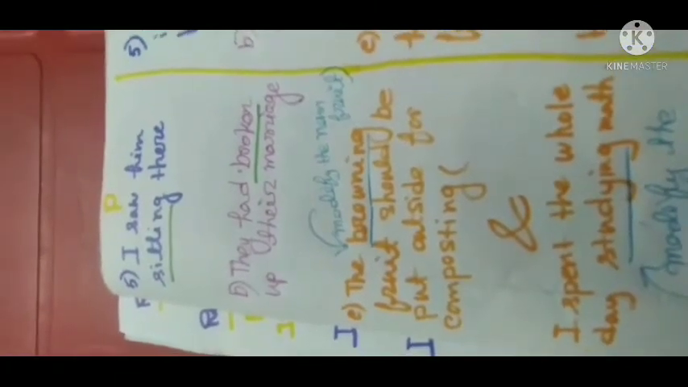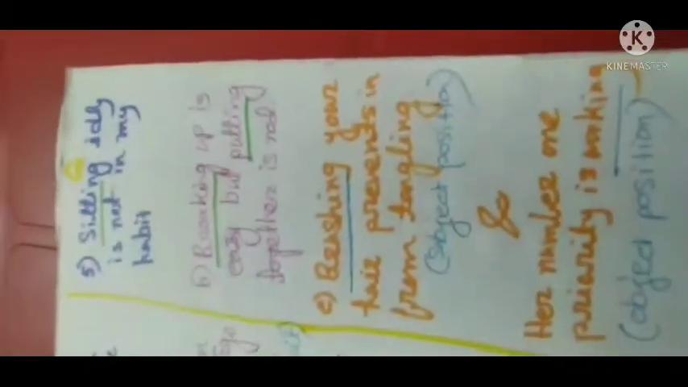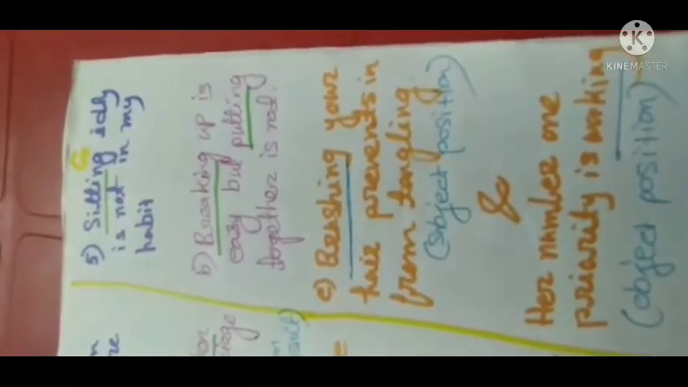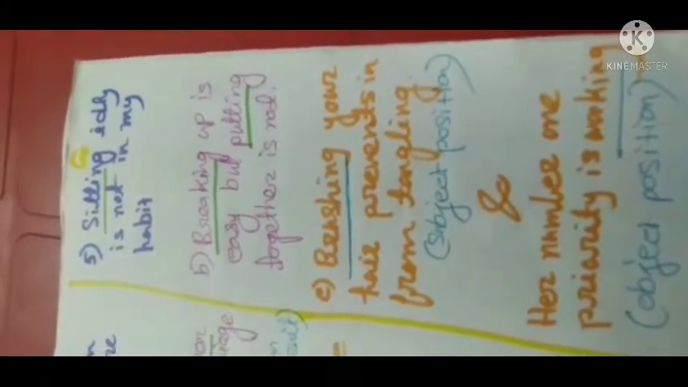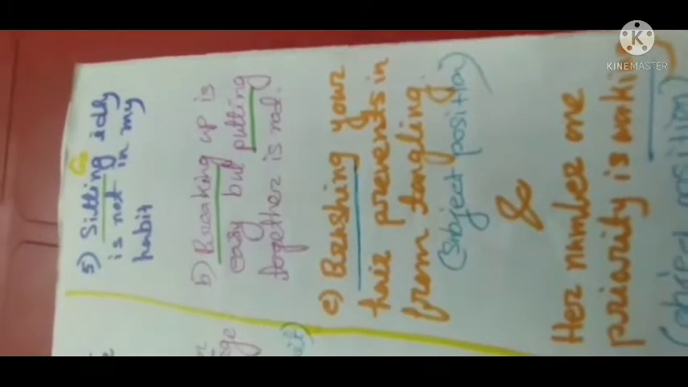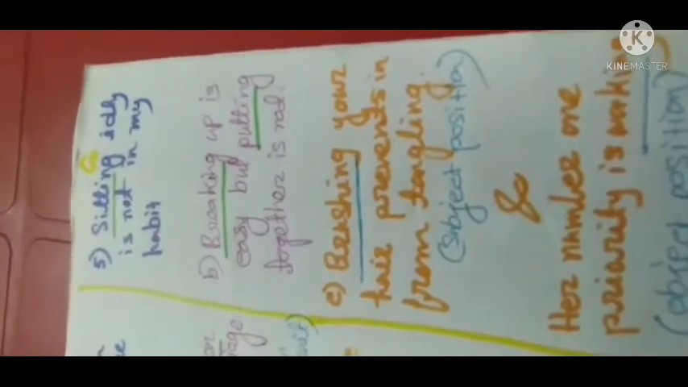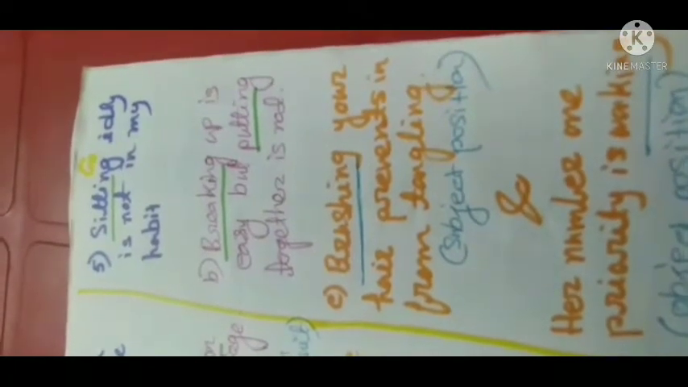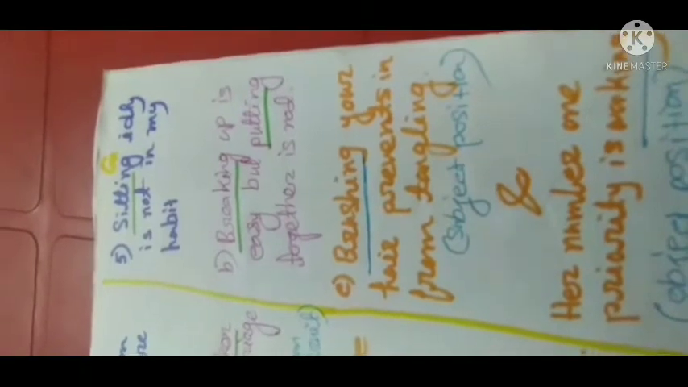Now the next example, see, they had broken up their marriage. Here had broken up their marriage, broken is a participle. But in the other example, breaking up is easy, but putting together is not. Here breaking and putting act as nouns, so they are gerunds.